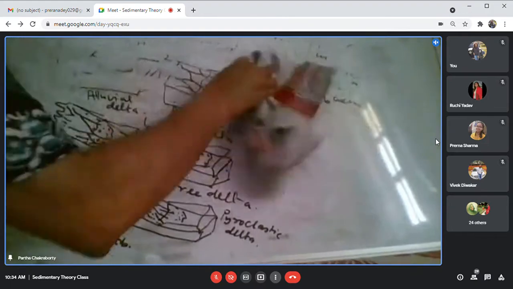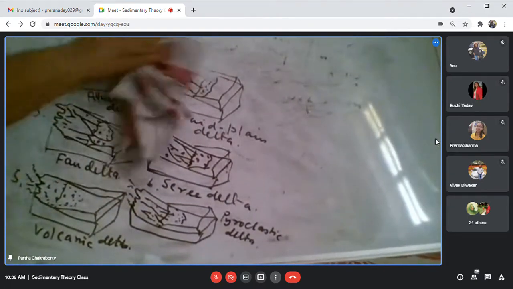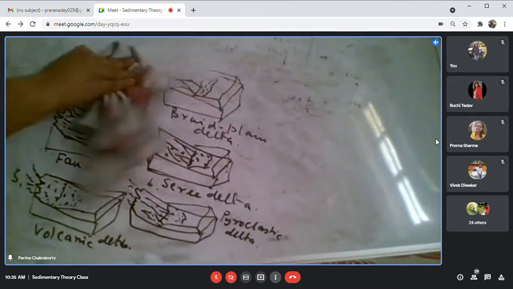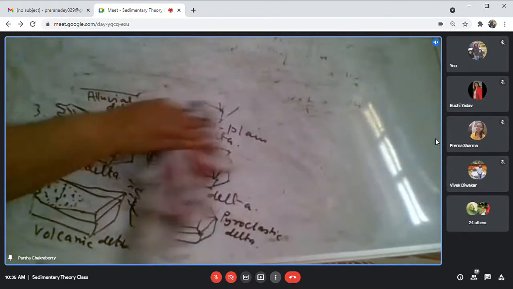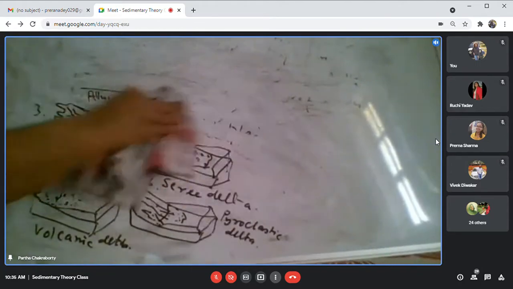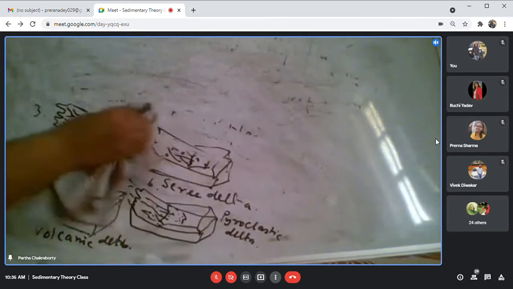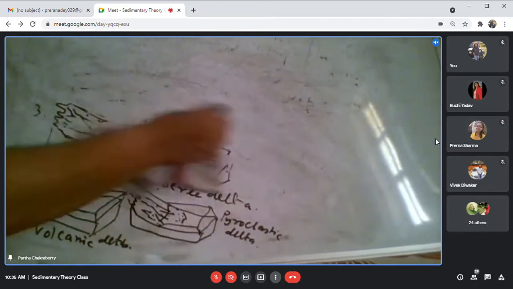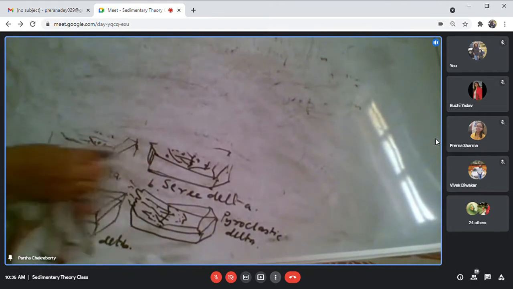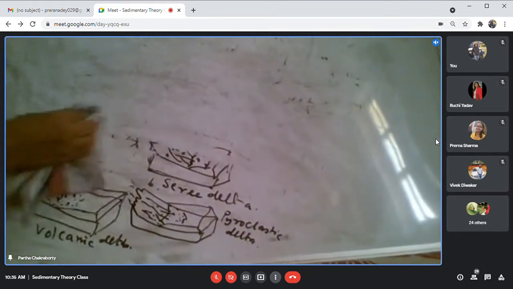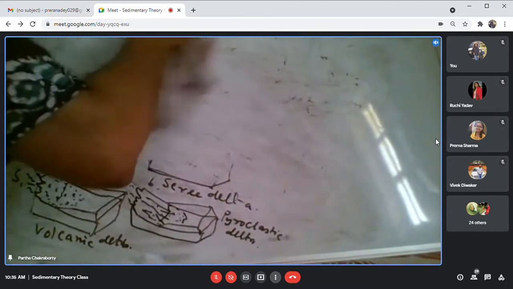what are the major processes that operate in a delta? There are three major, either it will be dominated by continental process or it will be dominated by the marine process. Now, when we talk about the continental process, what is the major process? That is the fluvial process. That is one of the major processes that can dominate a delta. Or when we say the marine process is dominating, then what are the major processes in the marine system that can dominate?